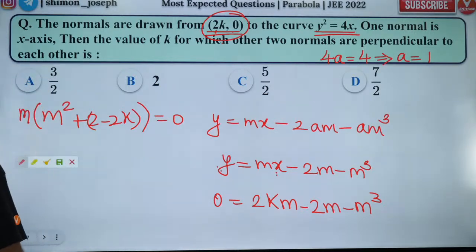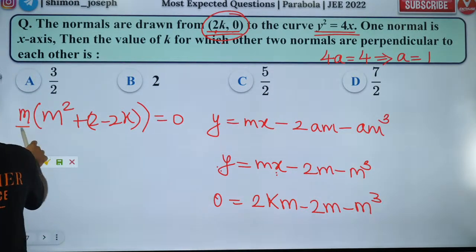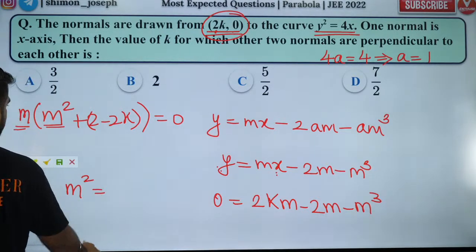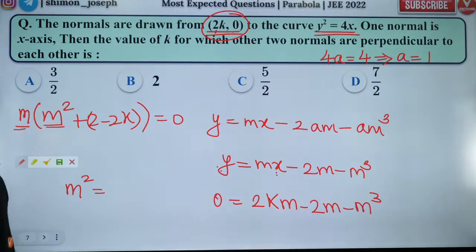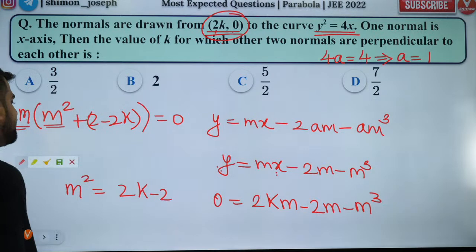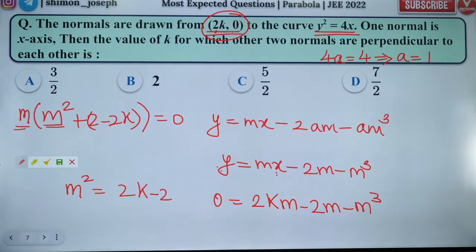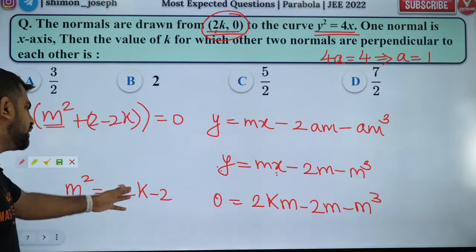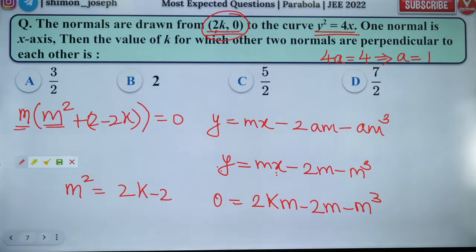Did you all like it? Everybody happy with that? So now one root is m equal to 0. The other two roots are here. m square is equal to 2k minus 2. Is that right? So now from here you can get the product of the roots. Product of the roots is c by a, and that you know is equal to minus 1.